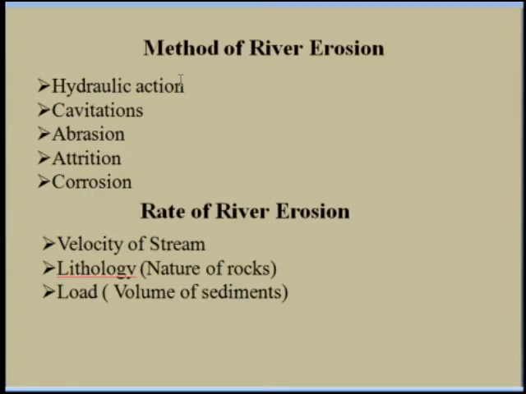Where the stream water velocity exceeds 12 meters per second, the water pressure develops at the impinging points equal to the vapor pressure. Cavitation forms in the waterfalls. When the water is flowing from the high mountains, the velocity of the water is greater than 12 meters per second. Due to this, the water pressure equals the vapor pressure.